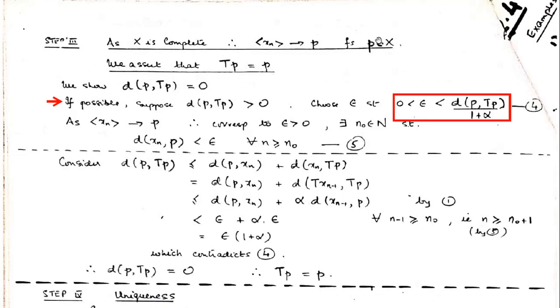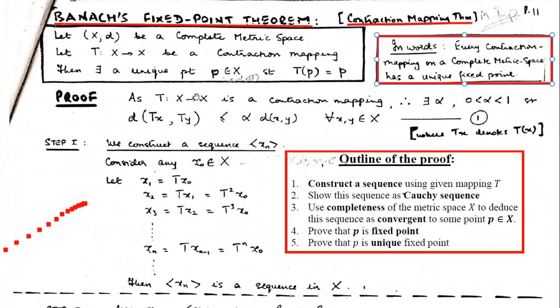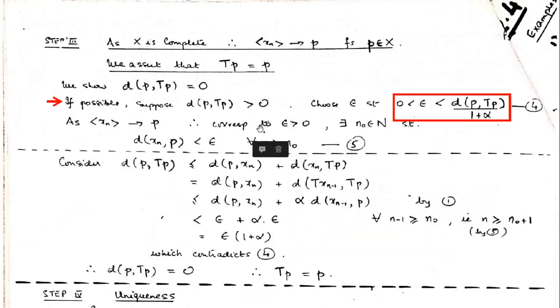What is P? It's a point in X. But what is TP? It's again an image in X, because T is a mapping from X to X. So P is also in X and TP is also in X. So it's also a point in X. So we have to prove that these 2 points in X are equal.